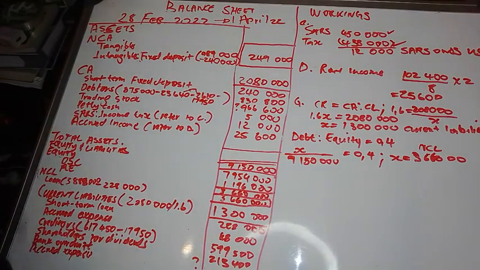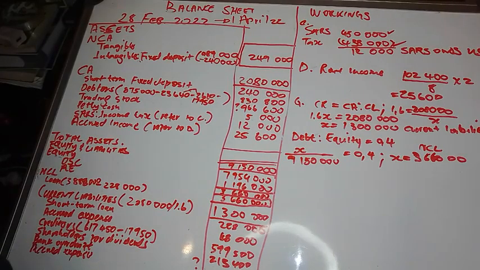Rent we have already covered. Information E we've already covered, information F we just covered, information G is already covered, and information H is already covered, which means we're done with our current liabilities as well. But let's leave one space in case something comes up. Now we have total equity and liabilities.